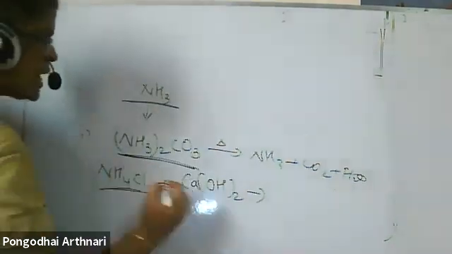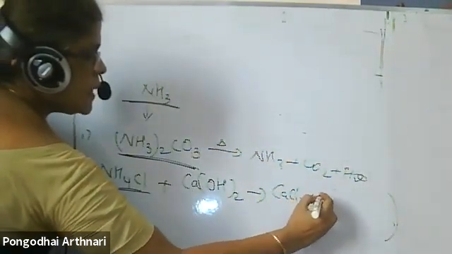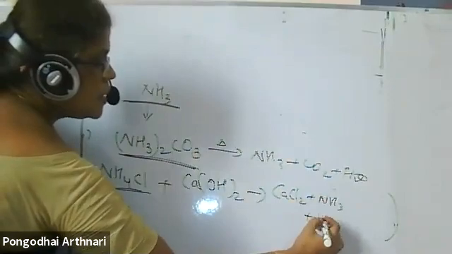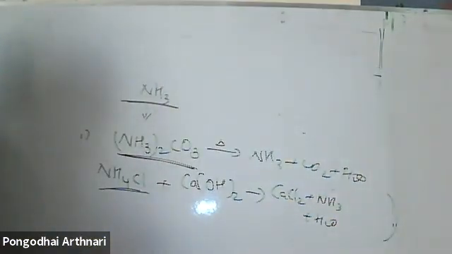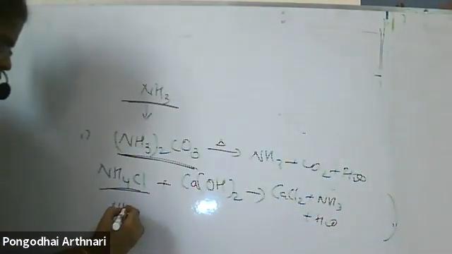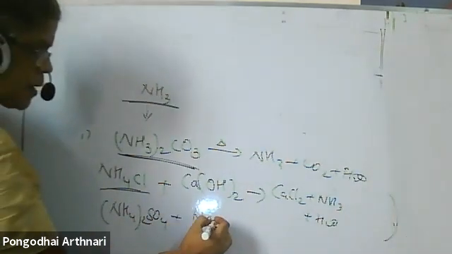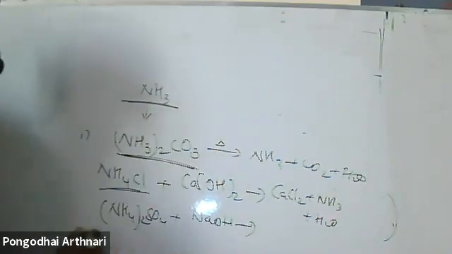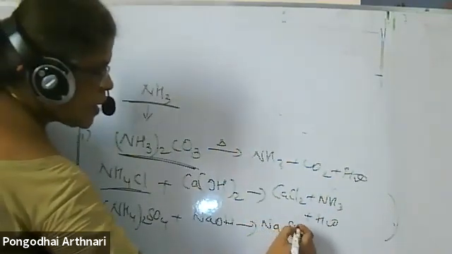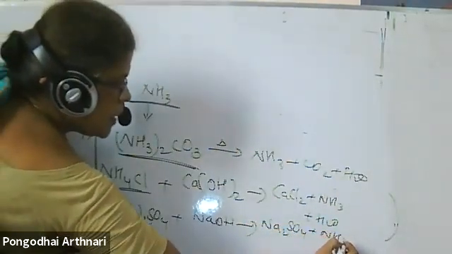What happens? Calcium chloride will form, plus ammonia, plus water. Similarly, ammonium sulfate on treatment with sodium hydroxide gives sodium sulfate plus ammonia plus water.